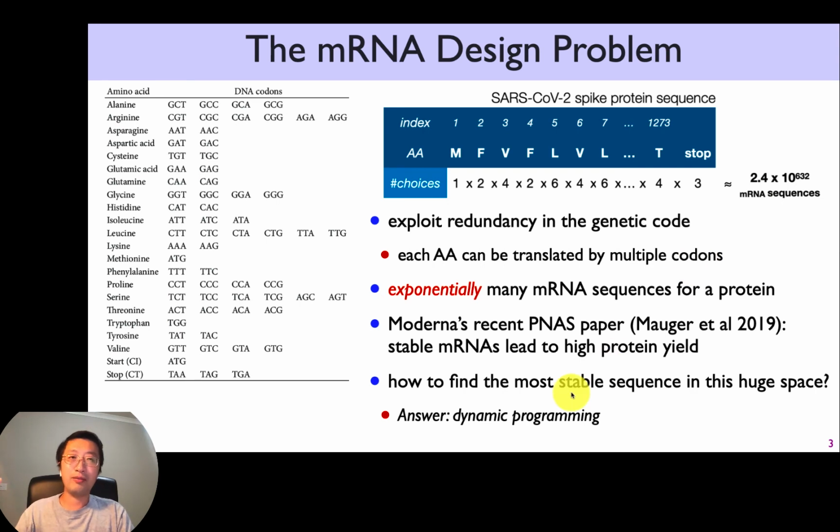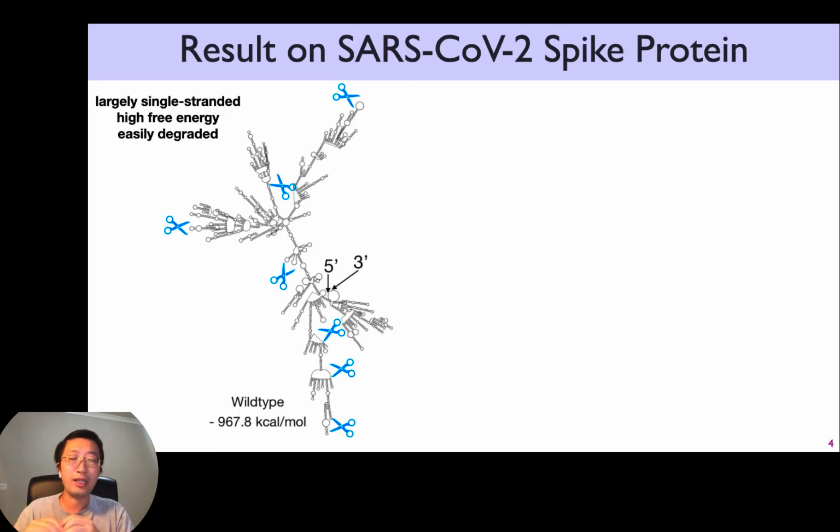So very luckily we designed a very efficient dynamic programming algorithm that is a generalization of the classical RNA folding algorithm for a single sequence to multiple sequences. And then you can solve this question in less than 10 minutes. So that's very fast. So let's look at the result.